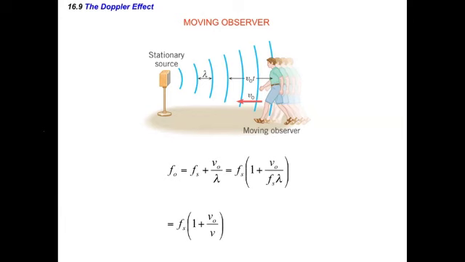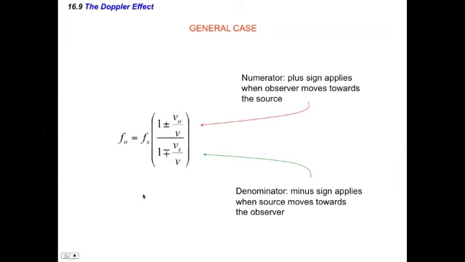The general equation for this can be shown here, where the observed frequency that is heard is equal to the source frequency, which does not change whether or not the object is moving, times an equation here, where VO is the speed of the observer, VS is the speed of the source, and V is just the speed of sound in air. These V's are constant, normally 343.